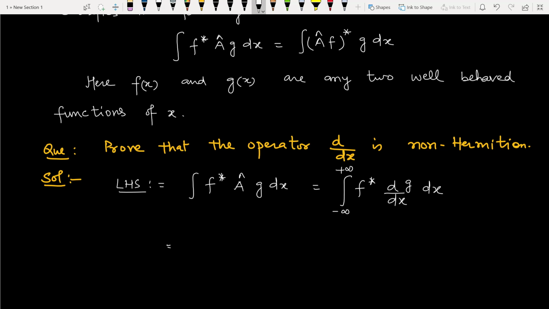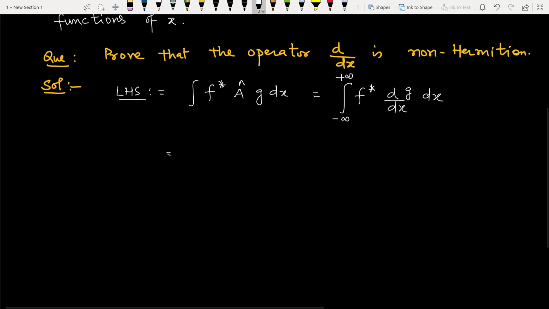So we are to do the integration. So we will use the rule by parts. For that we will take this as first function, this as second function. So first function as such, integration of the second function,